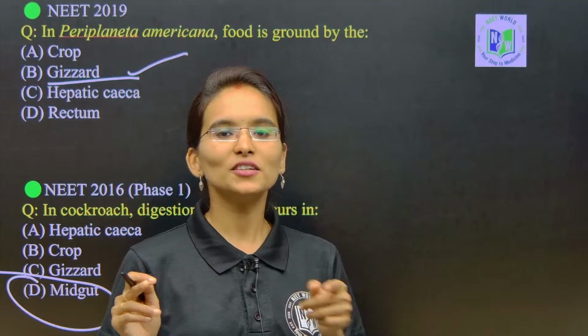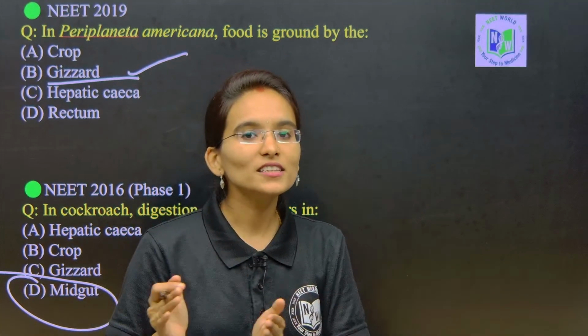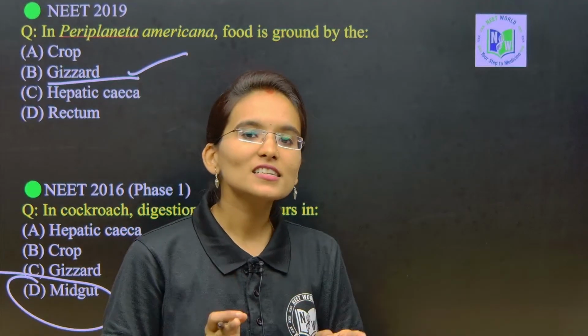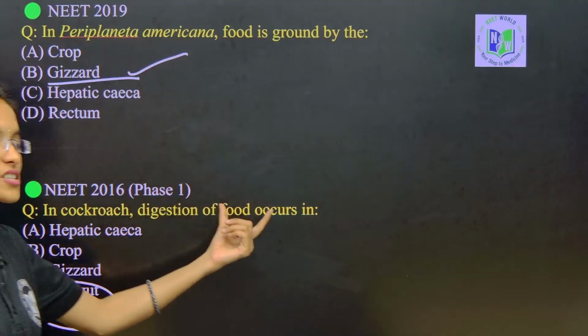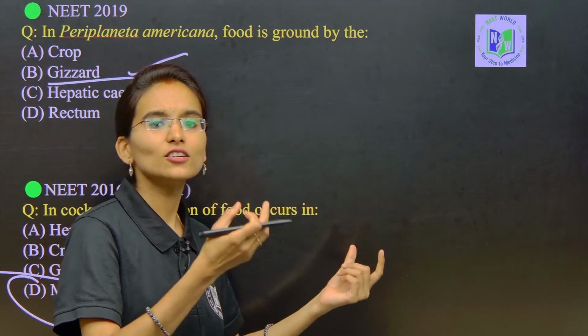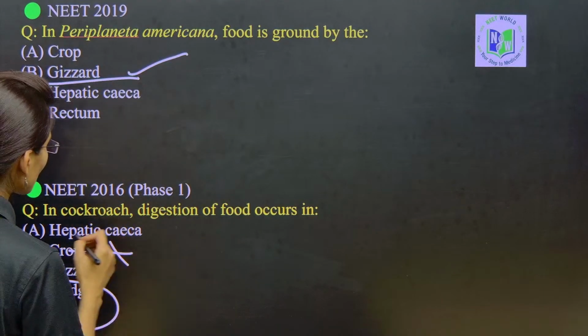All the parts in the alimentary canal are lined by the chitinous cuticle except the midgut. Hence, only in the midgut is the complete digestion going to take place, along with complete reabsorption and secretion. Crop is wrong, it is involved in storage.